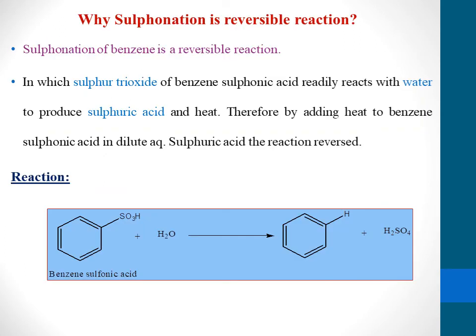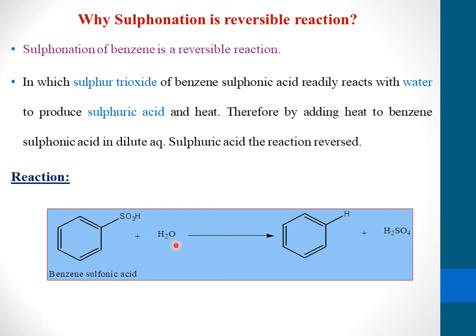So, among all the electrophilic aromatic substitution reactions, sulfonation is a reversible reaction. Why the sulfonation of benzene is reversible is, by observing the reaction, the benzene sulfonic acid and water are liberated in the last step. The SO3 combines with the water which is liberated in the last step.